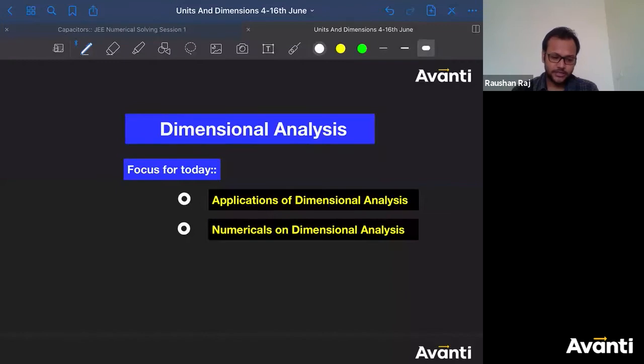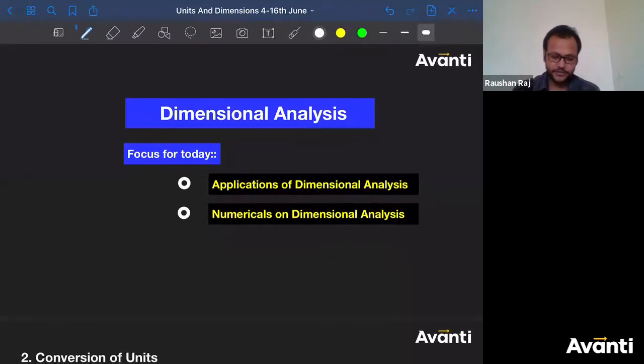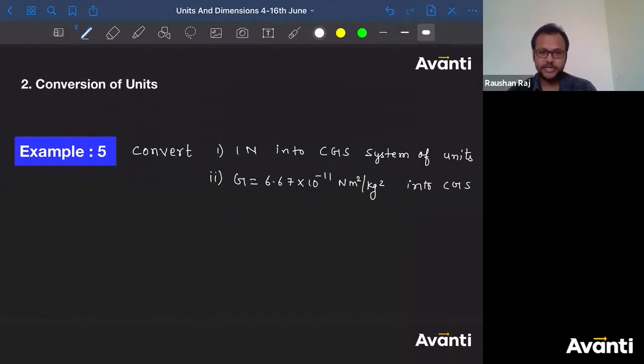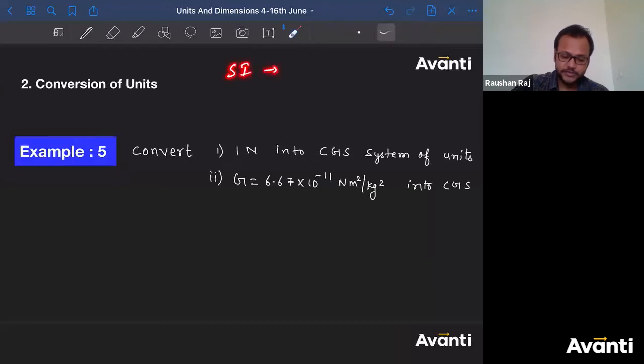Okay, so today we are going to continue with the application of dimensional analysis, and we'll solve some numericals based on that also. We have done with the first one. Now, the second application of dimensional analysis is conversion of units. You can convert a system of unit into another system of unit, like as we have already converted some SI unit to CGS. So these things we have already done.